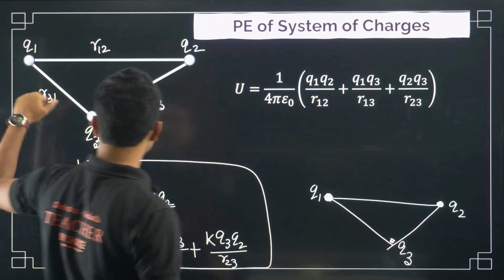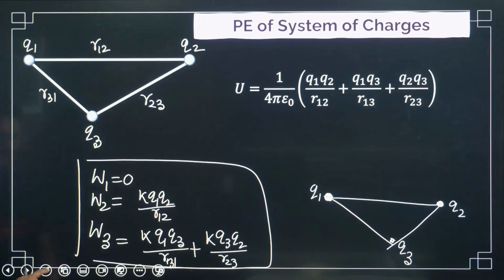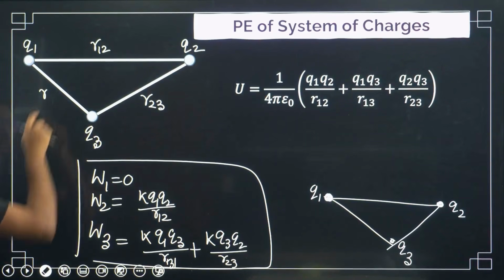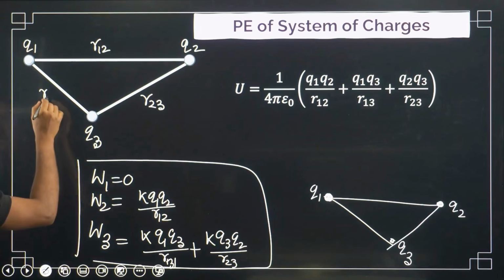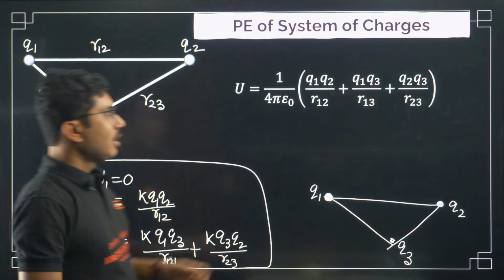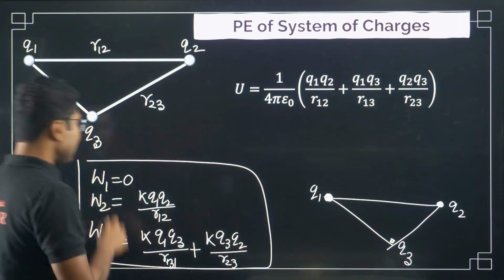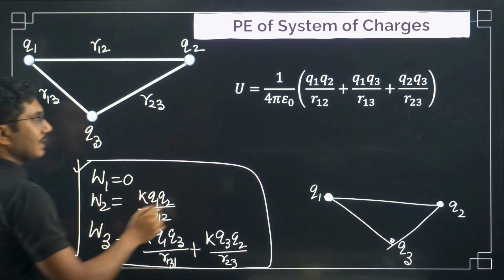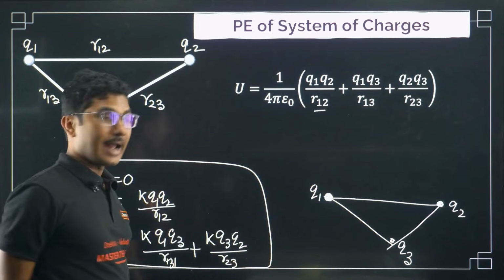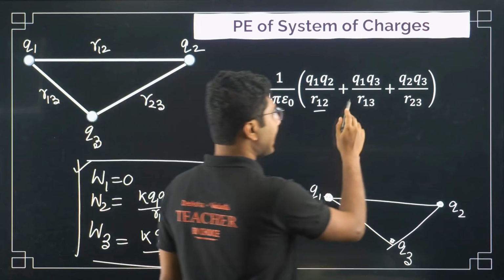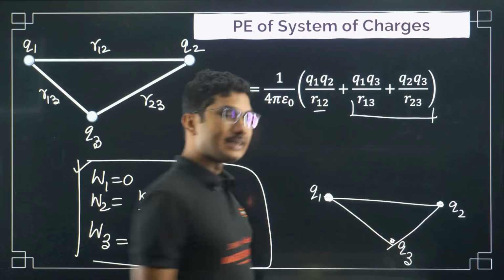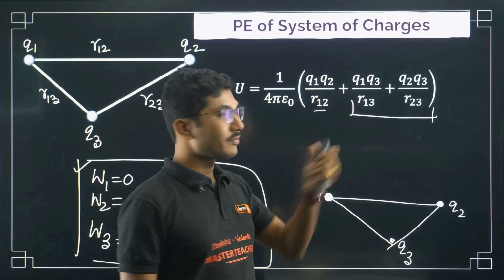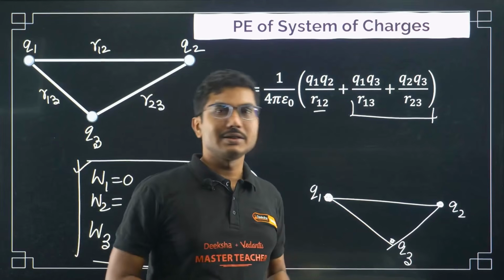R13, I have used R31. Let me correct that so that you don't face any difficulty. So the first work done is 0, the second work done is this one, and the third work done is basically the addition of these two. And because it's a scalar quantity, you just simply add all of them to find the total energy of the system.